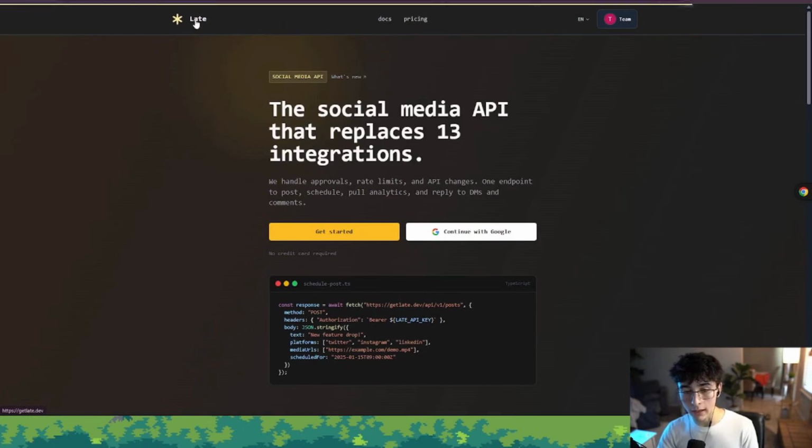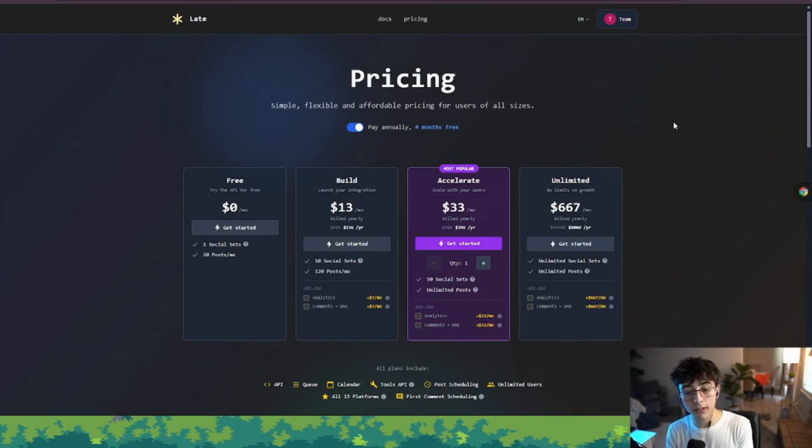So if you want to get access to Late, the pricing is really simple, flexible, and affordable. As you can see here, you can start with the free tier that allows you to do 2 social sets and 20 posts per month for free. That's incredible. I'm currently using the build plan that allows me to get 10 social sets and 120 posts per month. And you can add analytics, and you can also add comments and DMs. We can go over these features in another video if you want me to, because I'm using the analytics currently inside my agents.